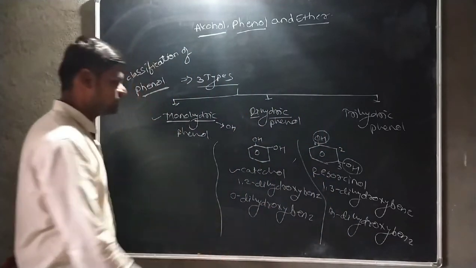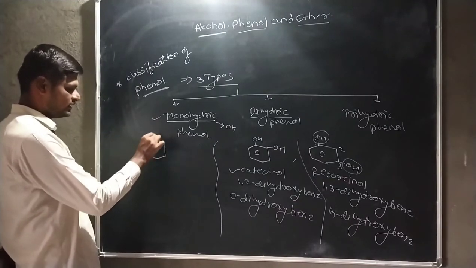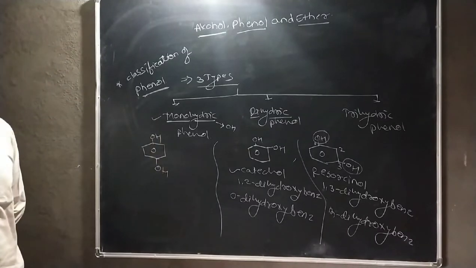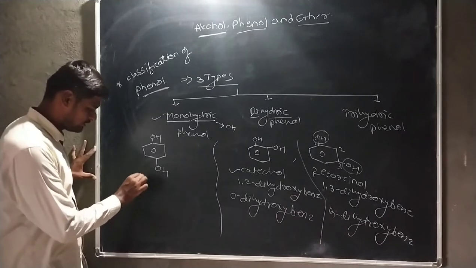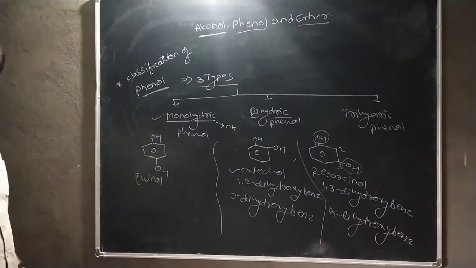Now, the third example is where a hydroxyl group is attached to this type of carbon atom. It is known as quinol.